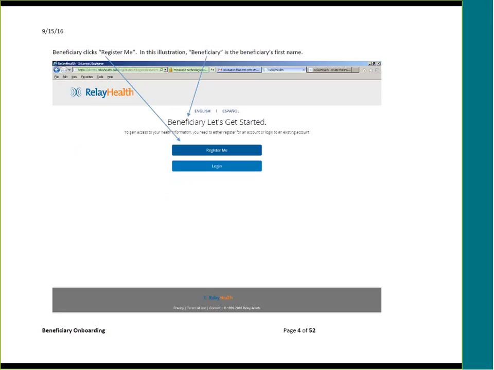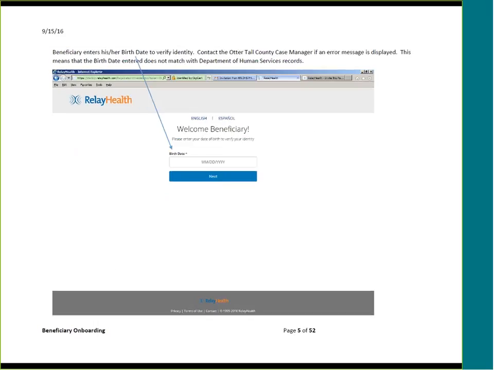In this example, beneficiary is actually the beneficiary's first name in this illustration. The beneficiary enters his or her birth date to verify identity. Contact your Otter Tail County case manager if an error message is displayed at this point. This means that the birth date that you entered does not match with Department of Human Services records.